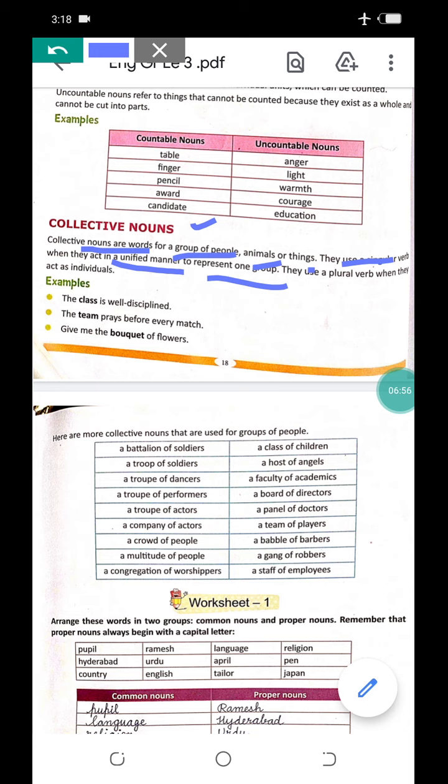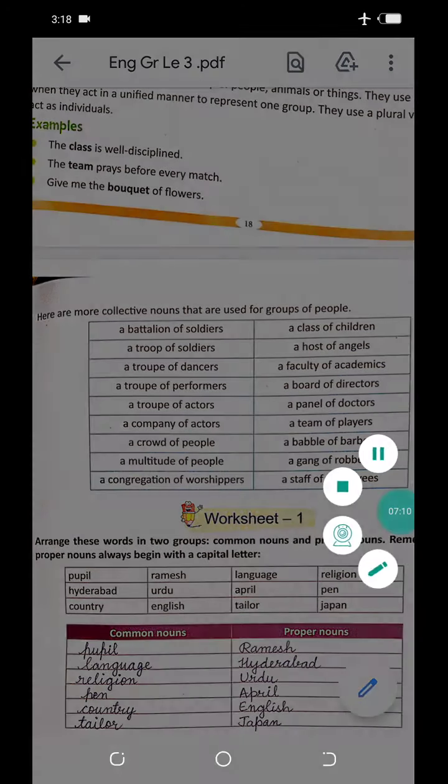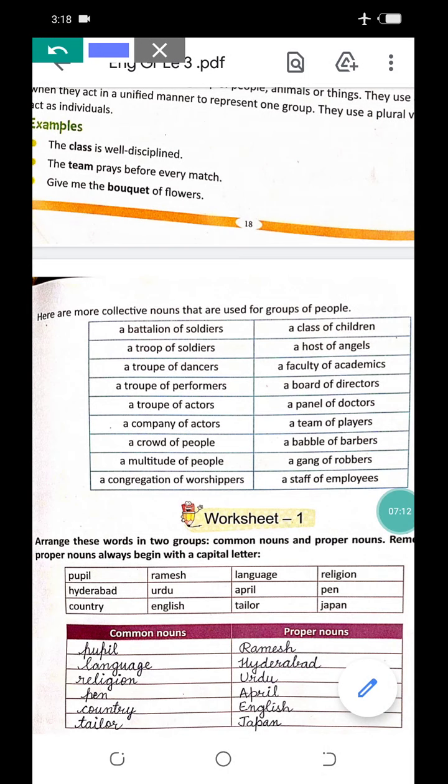They use a plural verb when they act as individuals.